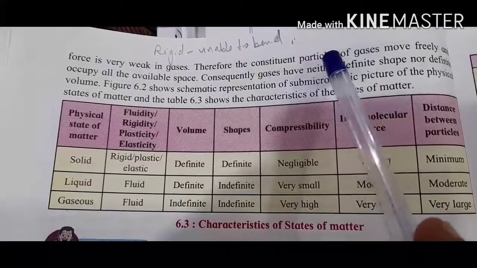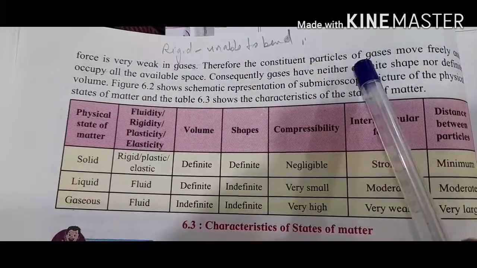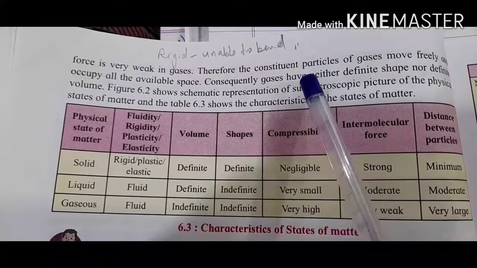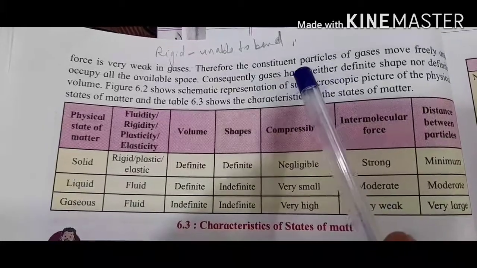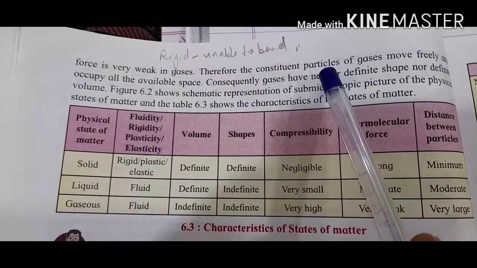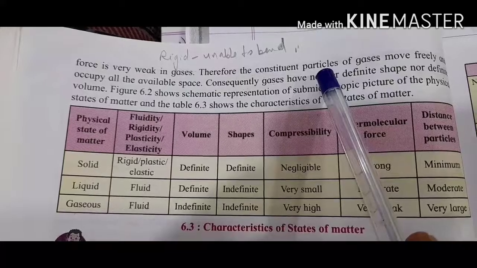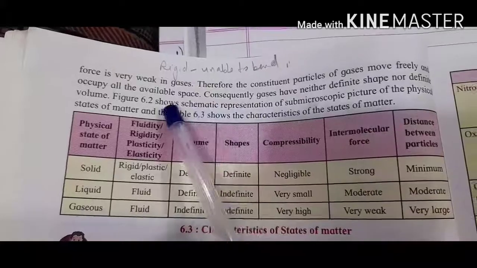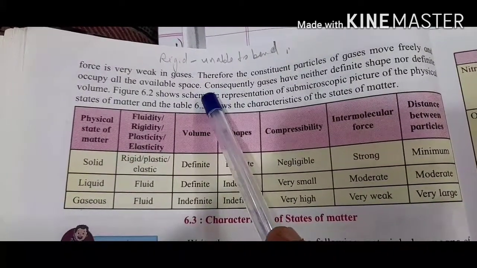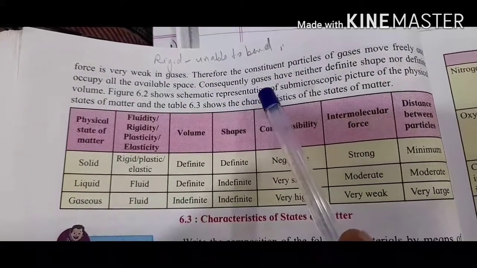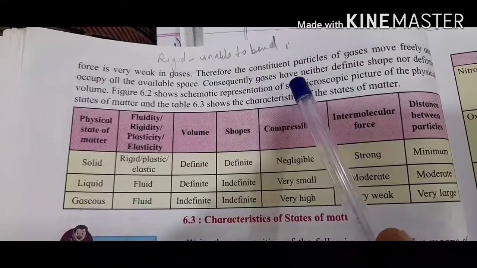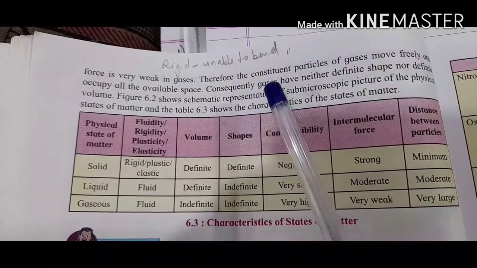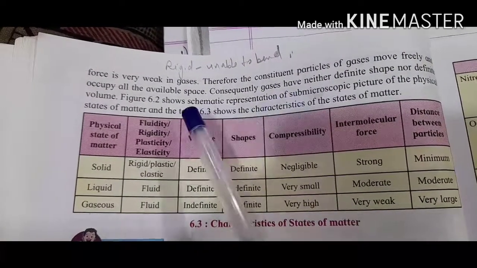Constituent particle means, for example, if I am telling you this is oxygen gas, this is nitrogen gas. So in the case of oxygen gas, the constituent particle is oxygen, or if the nitrogen gas is there, the constituent particle will be nitrogen particles. They occupy all the available space. Consequently, gases have neither definite shape nor definite volume.